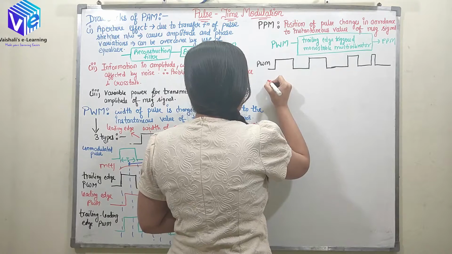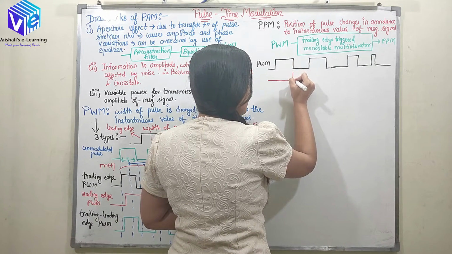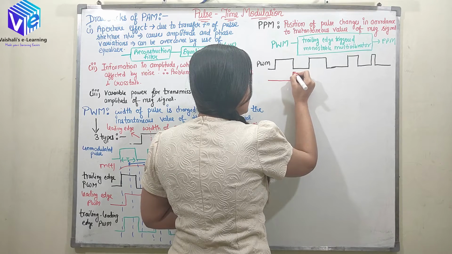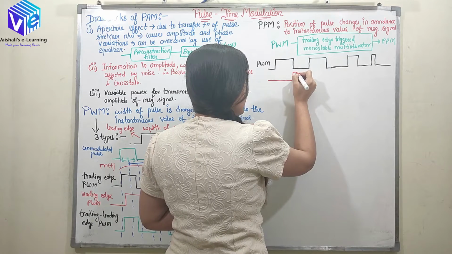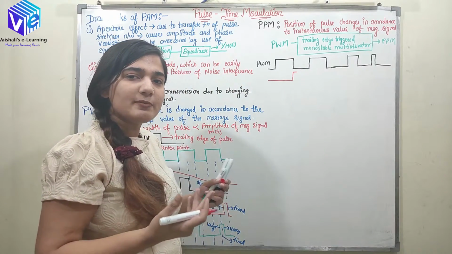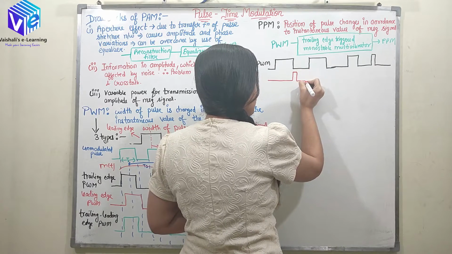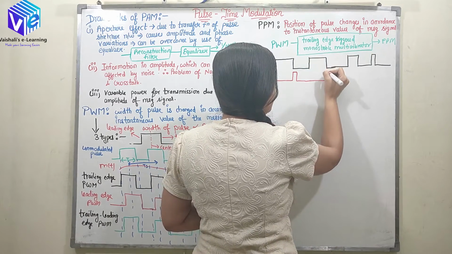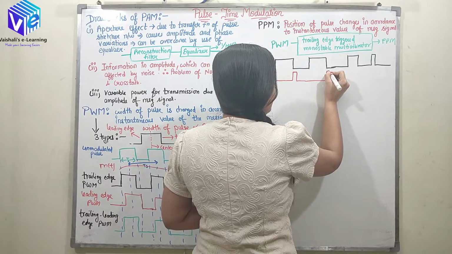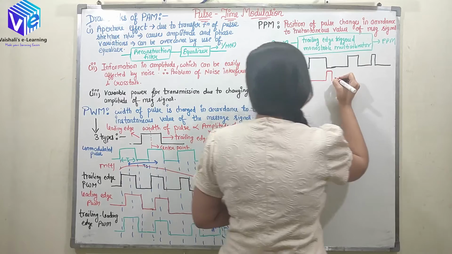So now here it encountered the negative edge. Here, for a moment, it shifts to the next state. Now is this state stable or not? For the monostable multivibrator we have only one stable state, so instantaneously it will come back. Similarly here, this is the trailing edge. Here it will go to the next state and then instantaneously come back.